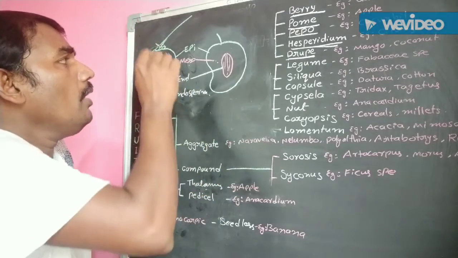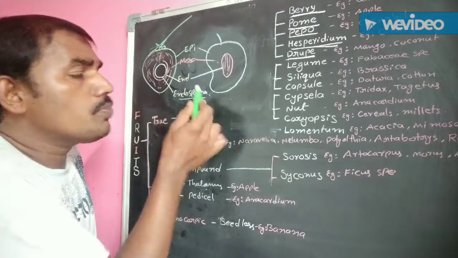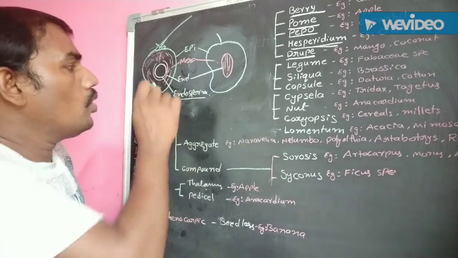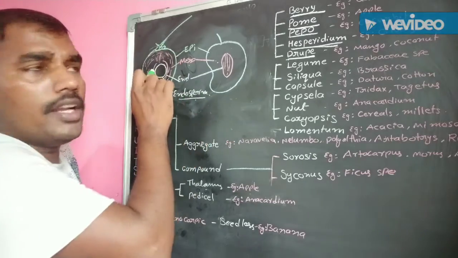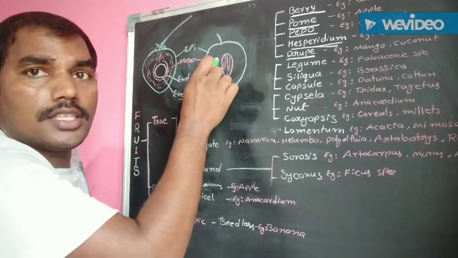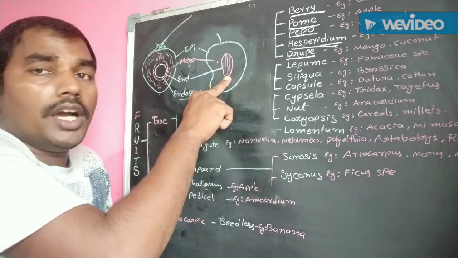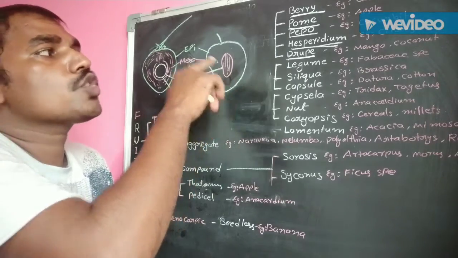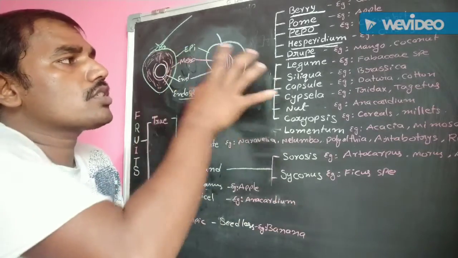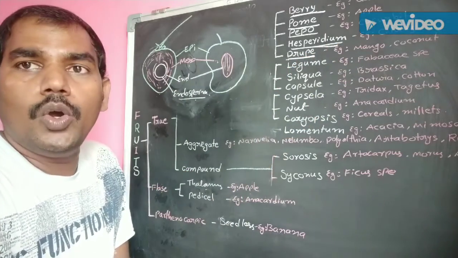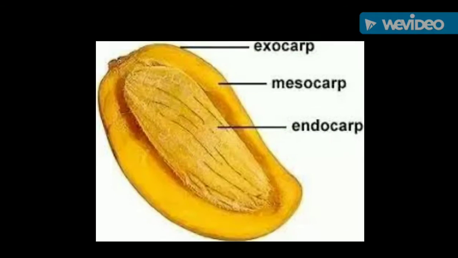But in coconut, endosperm is the edible part. In mango, the mesocarp is the edible part. Both endocarps are stony. Because of this reason, these fruits are known as drupe. Example, mango and coconut.